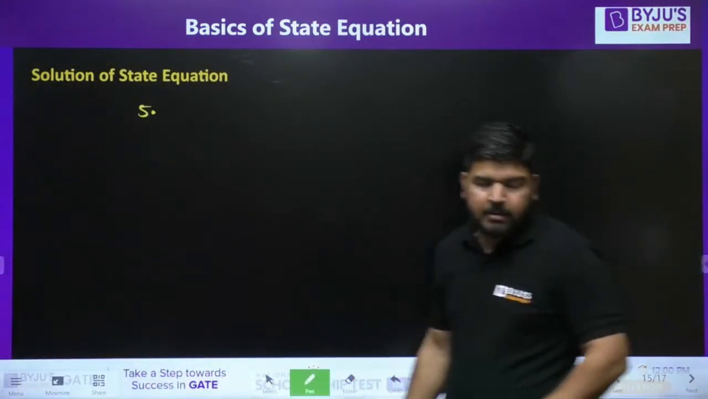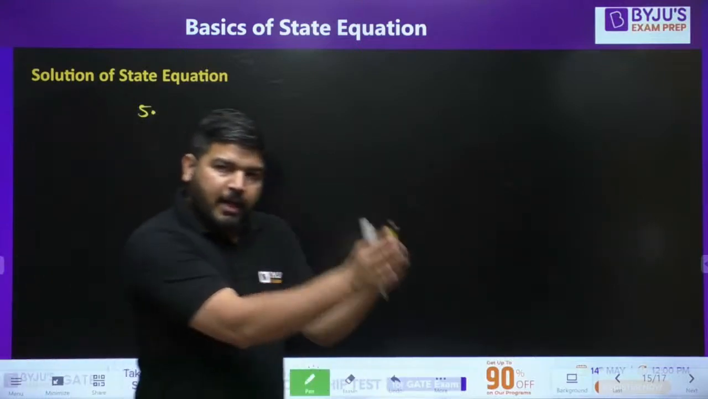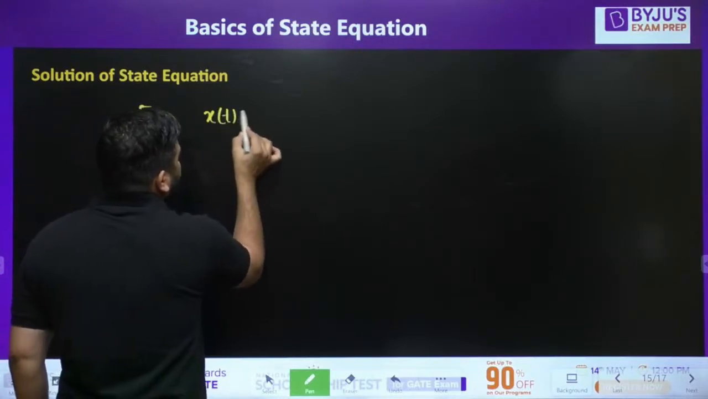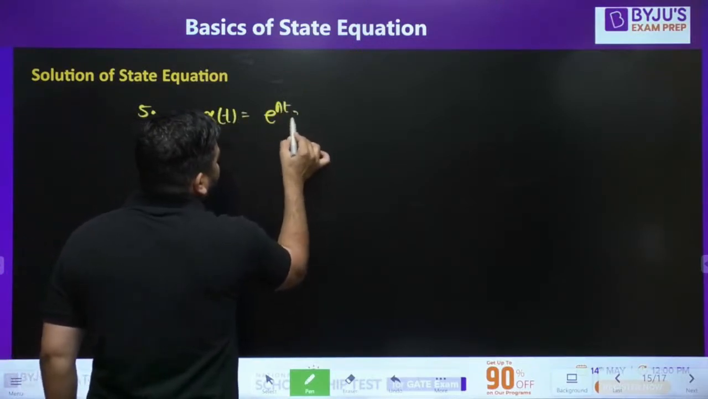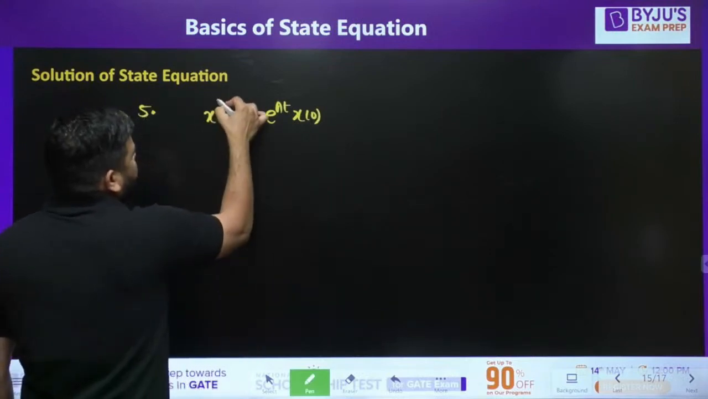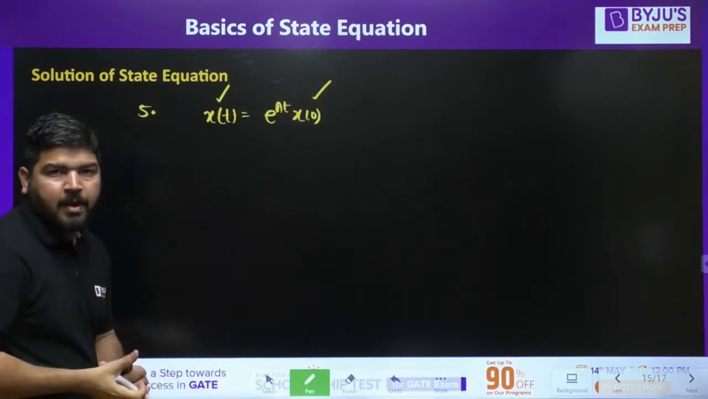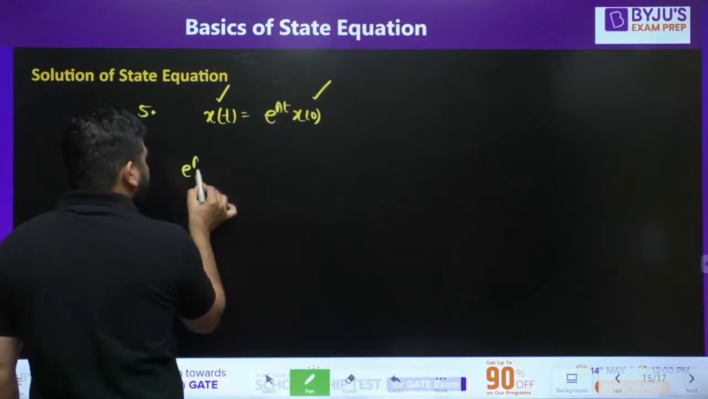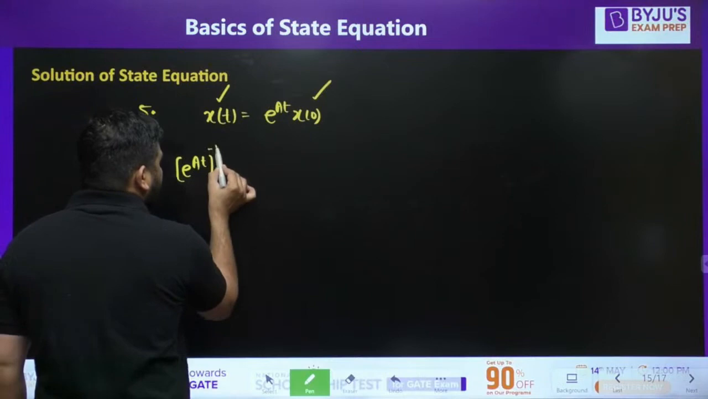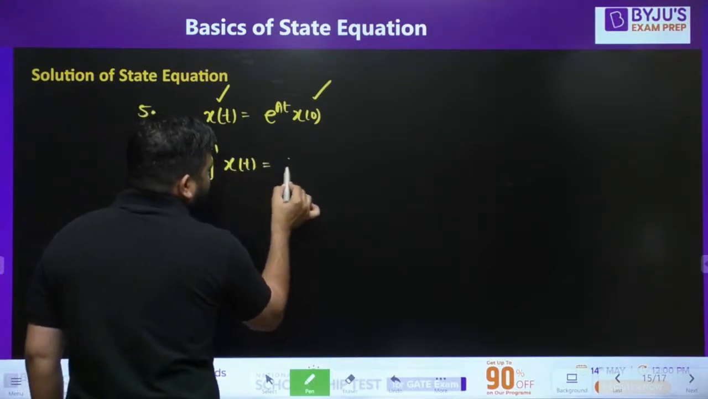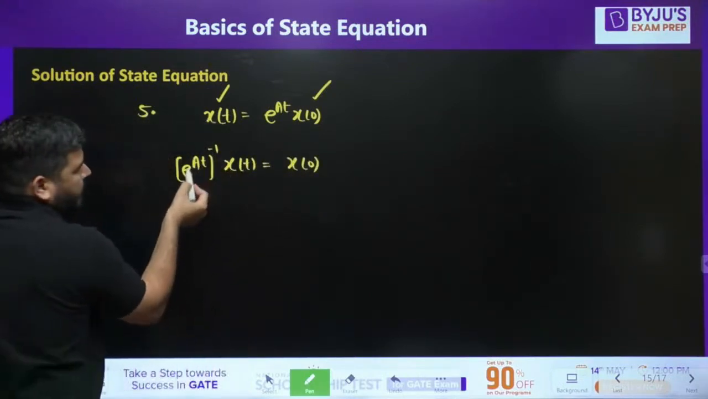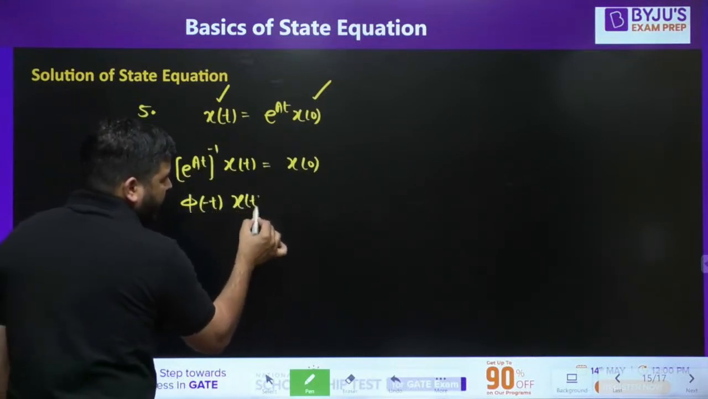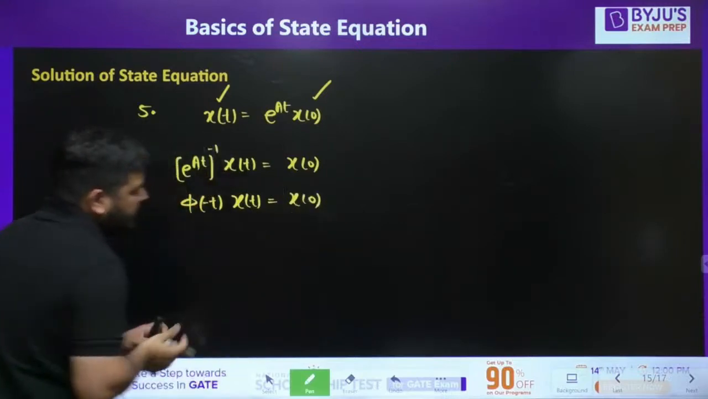What does it mean? It means you can go from 0 to t and t to 0. You can come back. We know that x of t is equal to e to the power At into x of 0. Now from this state to this state you can come back. You need to multiply with the inverse of e to the power At on both sides, and that will be equal to x of 0. And we know that the inverse of this state transition matrix is phi of minus t; you replace t with minus t, and you will get x of 0. So there is a transition in the backward direction.